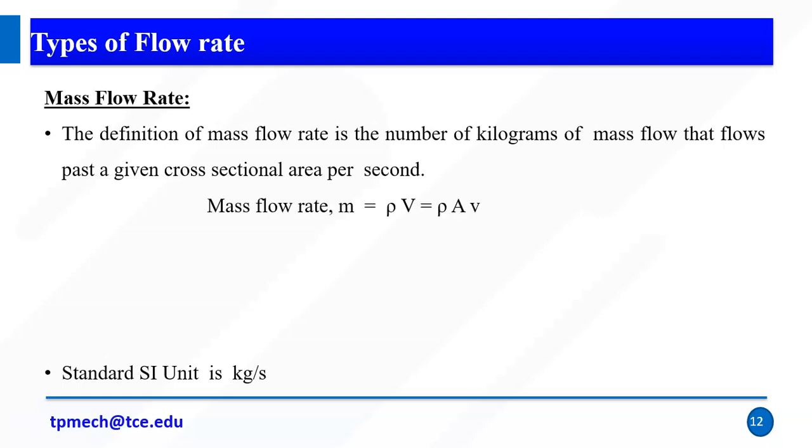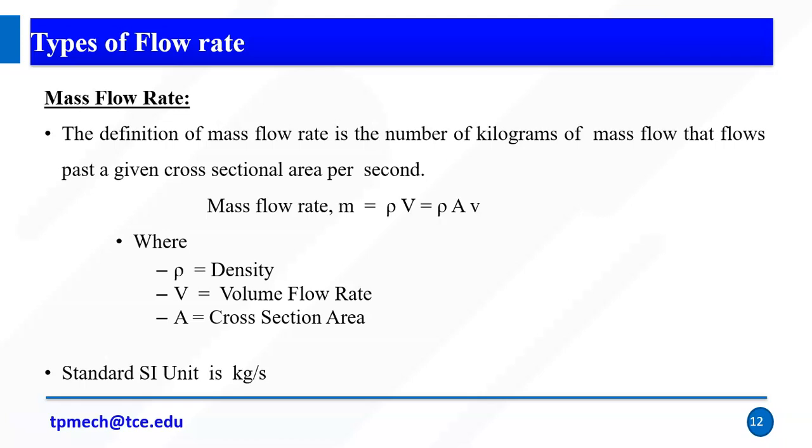So it is defined by density times the volume flow rate, right? So again, rho is the density, capital V is the volume flow rate, A is the cross-sectional area, small v stands for the velocity of the fluid. The unit is kg per second. So flow rate may be volume flow rate or it may be mass flow rate, right?